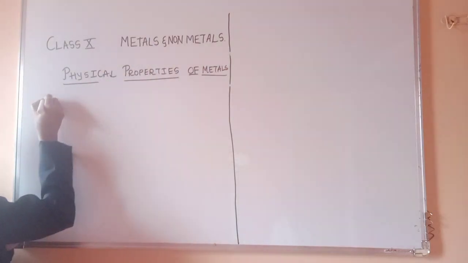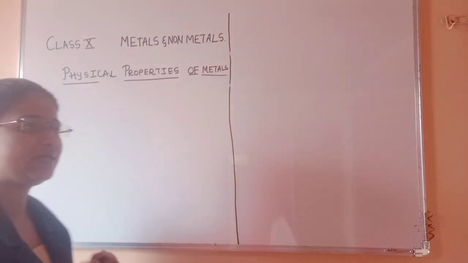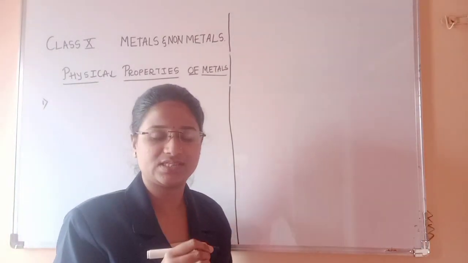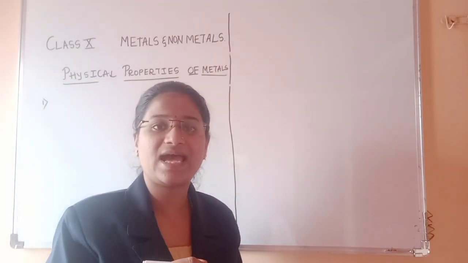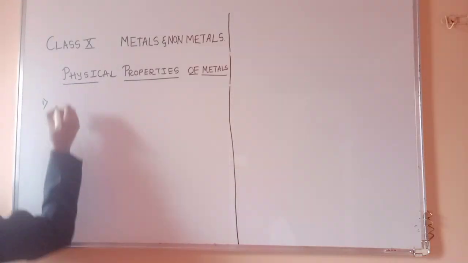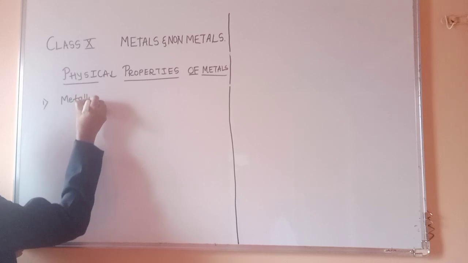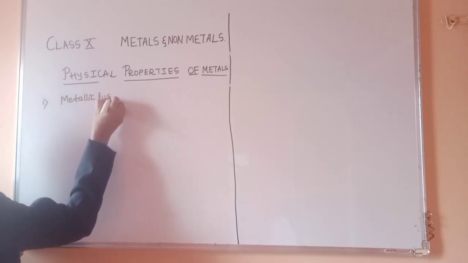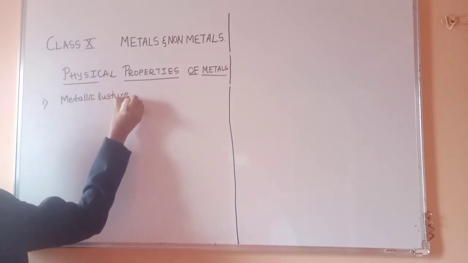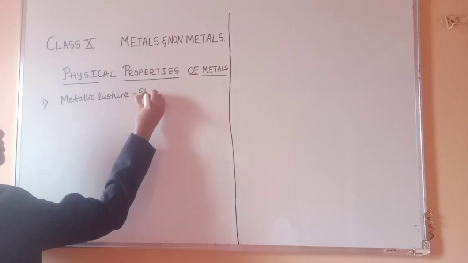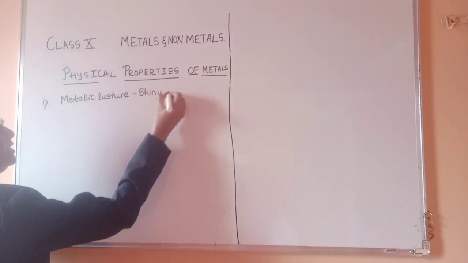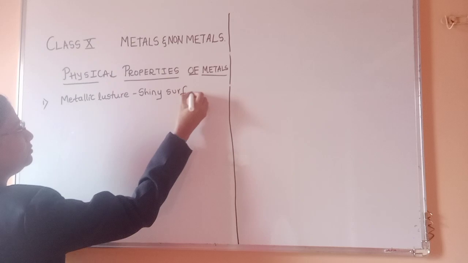Okay, so the first one, as I said, almost all metals have a shiny surface. That is called metallic luster. So the first property is metallic luster, the shiny surface.